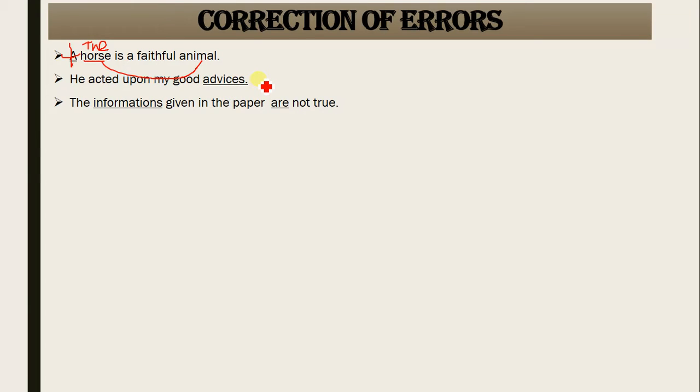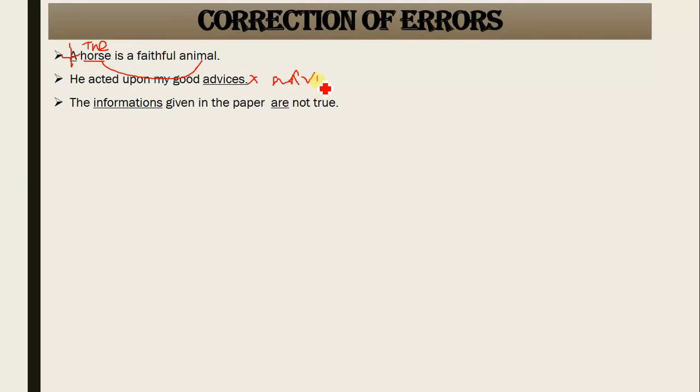He acted upon my good advices. The plural of advice is not advices. He acted upon my good pieces of advice. The most important rule regarding nouns, let me make it clear, is that there are some nouns that always remain the same in their original form. For example, it always would be advice, and not advices; advices is wrong.